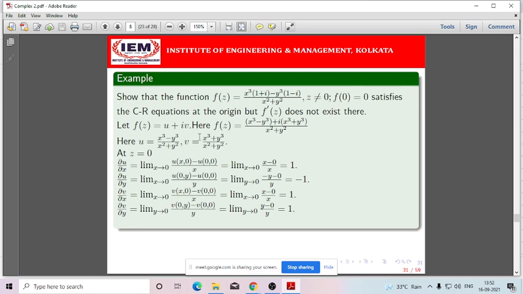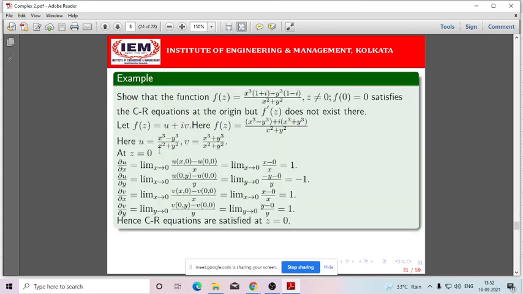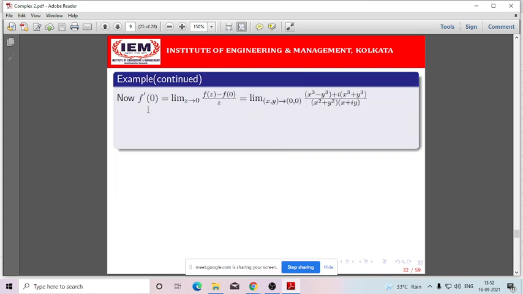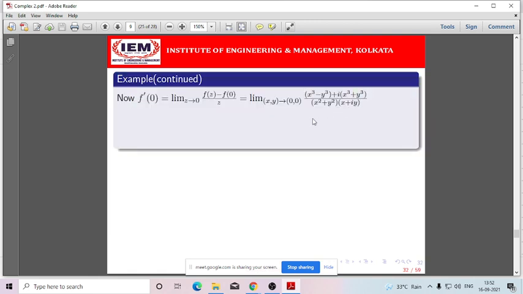Yes, sir. Okay, I just want to cross verify that by using the definition. So what is f'(0)? It is not differentiable at 0. So f'(0) is, as per the first principle, limit z tends to 0 of (f(z) minus f(0)) by z. So f(z) is defined as this, f(0) is 0 and z is x plus iy. If the limit of this quotient exists, then it will be differentiable at 0, otherwise it is not differentiable as per the definition.